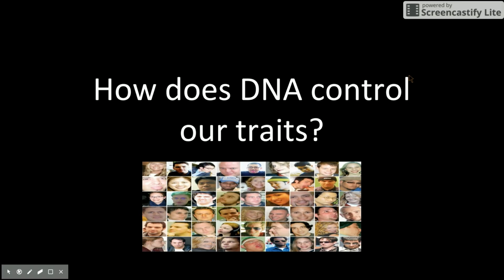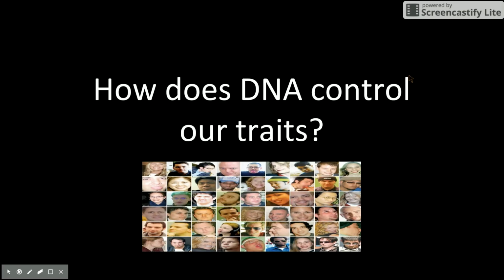All right, so we have already talked about our first LEQ. We've already answered how is DNA replicated. We looked at the structure of DNA. We looked at how it copies itself. And now we're going to move on to our next LEQ, which is dealing with proteins and how they're produced in the cell. And you might be thinking, wait a minute, I thought this unit was on DNA. What does that have to do with proteins?